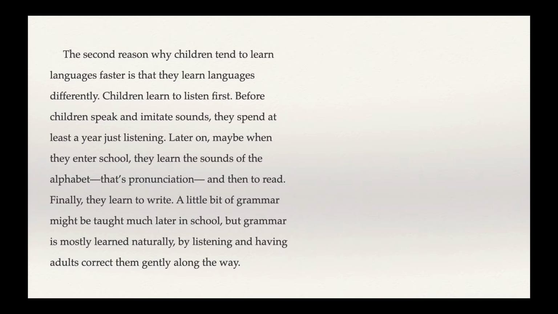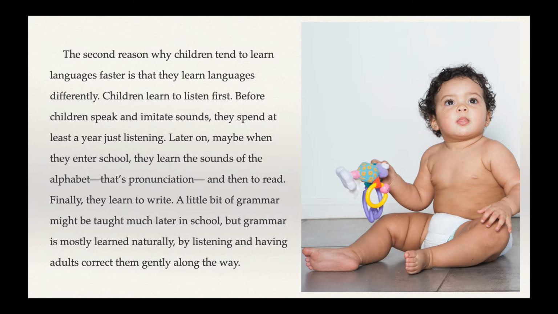Here's our next paragraph. The second reason why children tend to learn languages faster is that they learn languages differently. Children learn to listen first. Before children speak and imitate sounds, they spend at least a year just listening. Later on, maybe when they enter school, they learn the sounds of the alphabet. That's pronunciation, and then to read. Finally, they learn to write. A little bit of grammar might be taught much later in school, but grammar is mostly learned naturally, by listening and having adults correct them gently along the way.